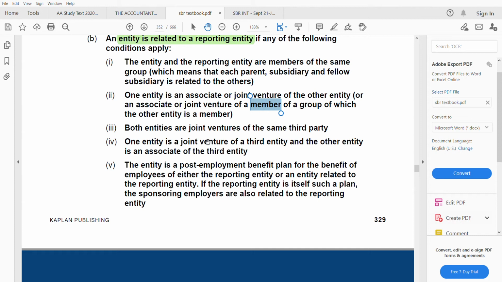Okay, definitely it's a little bit hard to understand through the list, but when we go to questions, you will definitely understand it better. The entity is a post-employment benefit plan for the benefit of employees of either the reporting entity or an entity related to the reporting entity. So that employee benefit could either be for the reporting entity or an entity which is related to that reporting entity. So if the reporting entity is itself such a plan, the sponsoring employees are also related to the reporting entity.